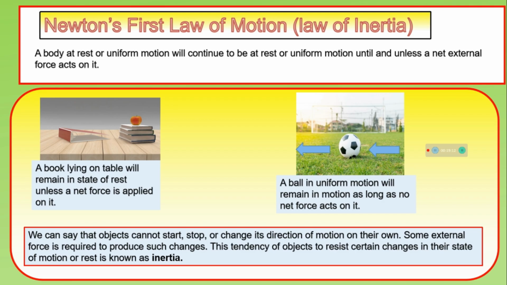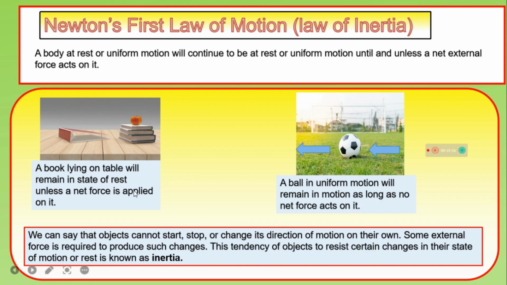Newton's first law of motion, law of inertia. According to Newton's first law of motion, a body at rest or in uniform motion will continue to be at rest or in uniform motion until and unless a net external force acts on it. Examples: a book lying on a table will remain in a state of rest unless a net force is applied on it, and a ball in uniform motion will remain in motion as long as no net force acts on it.